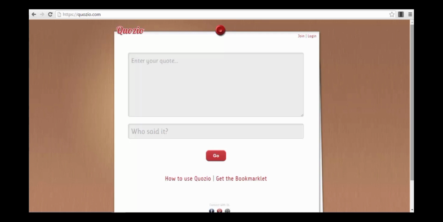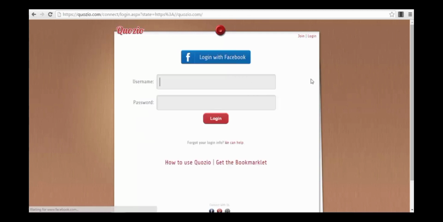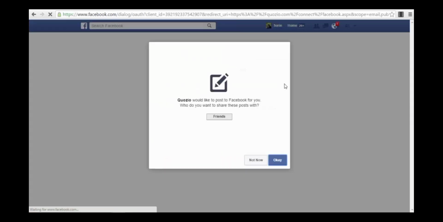So the tool that I'm showing you here, as you can see on my screen, is called wordpress.com. It's a very simple app. You can log in with your Facebook account. You have to be logged into your Facebook account, and I will show you exactly right now how you can do that. I will just log in with my Facebook account.